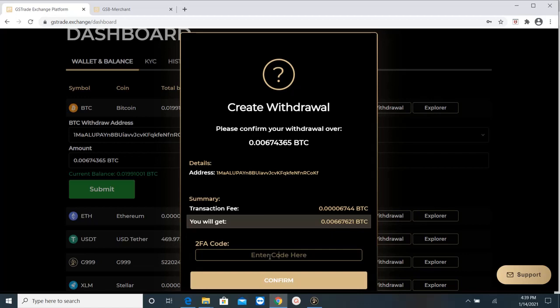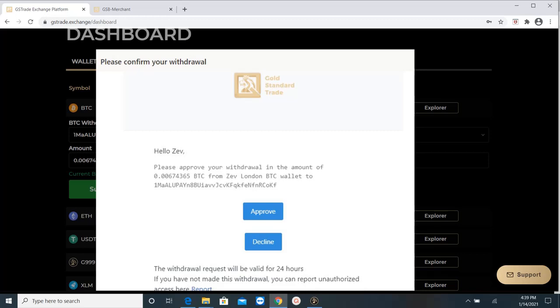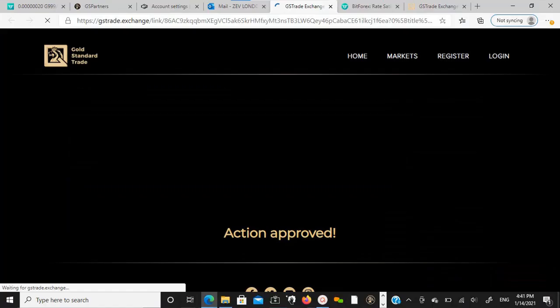So it's asking me to enter my 2FA. Confirm. It asks me to go to my email. So this is the email I received with the key of the wallet to which I would withdraw money to. So I will click approve. And then I will have from a refresh of a browser, I will see that my action has been approved.